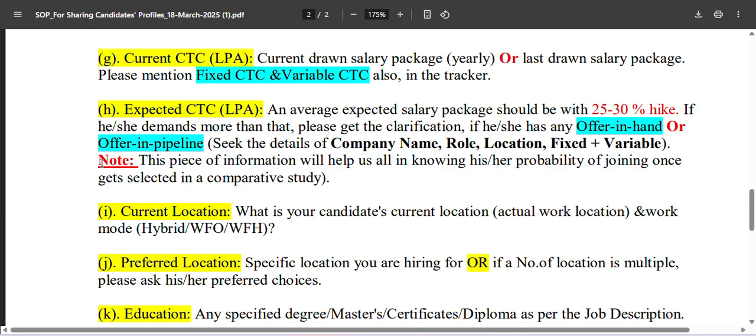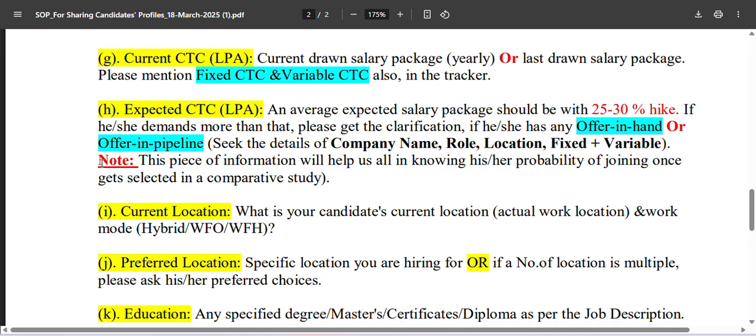So he would always share this information, never enter any kind of information like this is as per the company norms, right? Company norms could be anything. So you should always ask what exact package you're expecting with this much experience you have. And for your information, an average expected salary package should be within a 25 to 30% hike range, right?